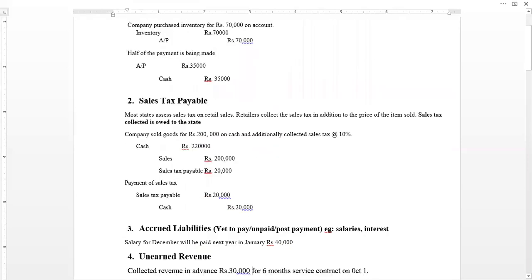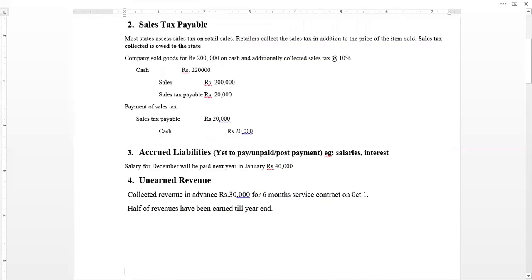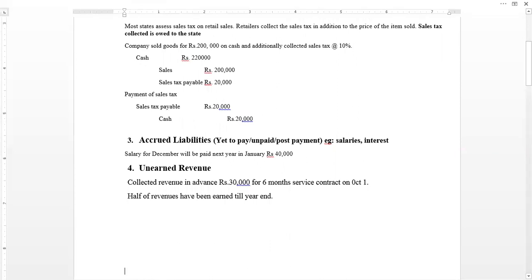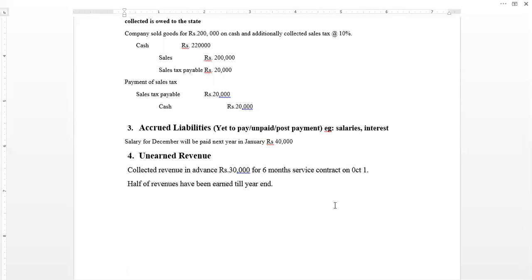Next category is accrued liabilities. Accrued liabilities are the type of liabilities that the company has yet to pay, or that are unpaid, or post payment. For example, the salaries or the interest. In order to illustrate this third type of current liability, assume this example: salary for December will be paid next year in January, rupees 40,000.